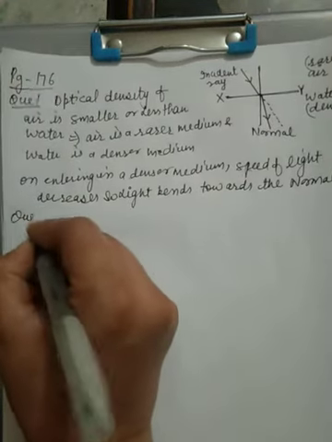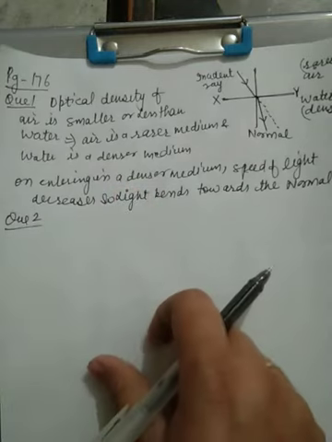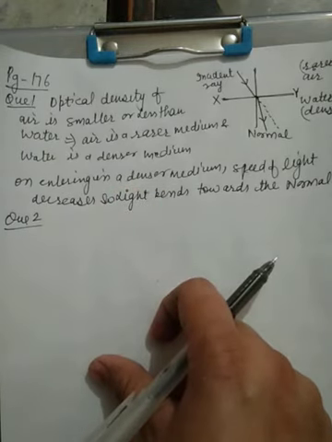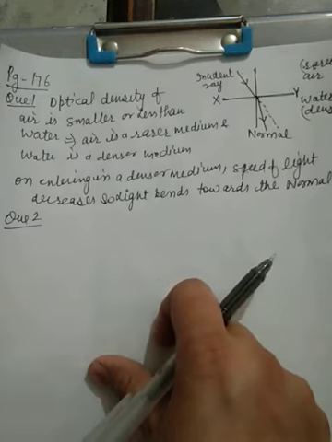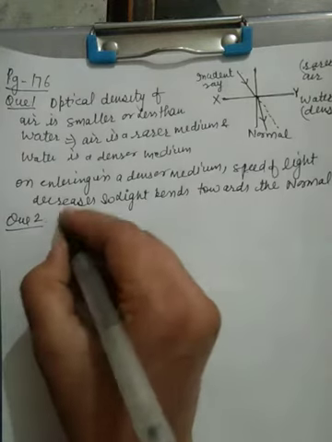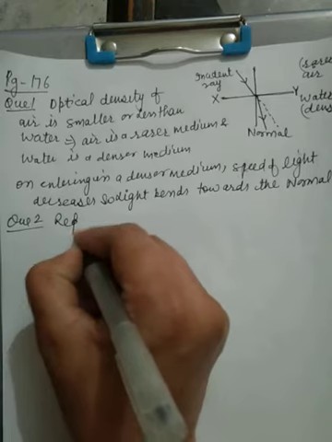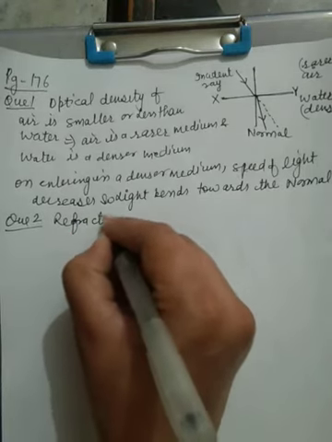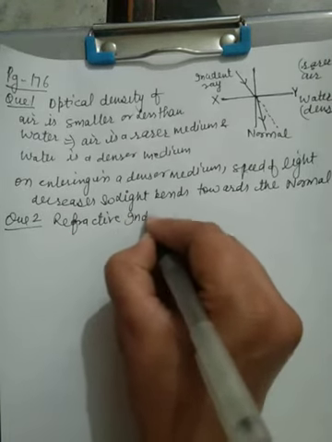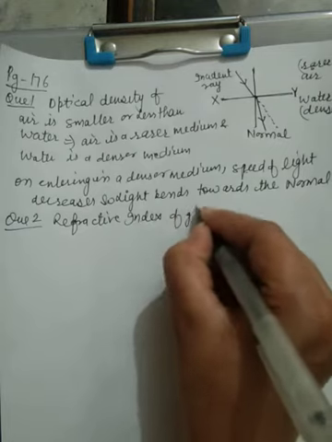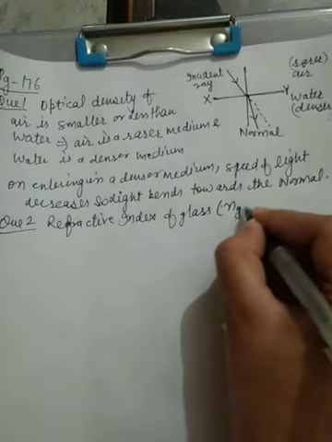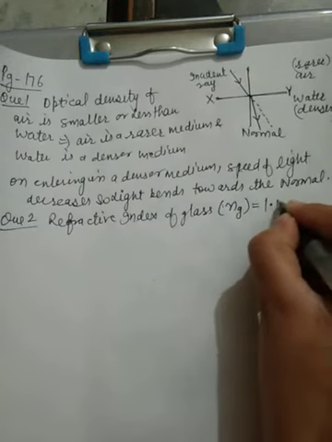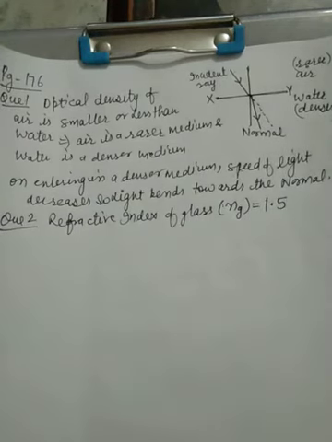Now, question number 2. Light enters from air to glass having refractive index 1.5. It means the refractive index of glass, denoted by Ng, is 1.5.